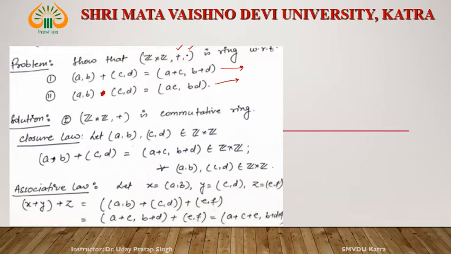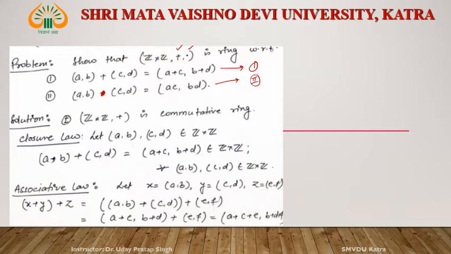Then let us see how we will show that Z × Z is a ring with respect to these two operations. What is the first condition? The first condition is that Z × Z with respect to addition is a commutative group. Let (a, b) and (c, d) belong to Z × Z. Then what is (a, b) + (c, d) from equation number 1? It is already defined, this is equation 1 and this is 2. From 1, it is (a + c, b + d). Since a and c are integers, a + c is also an integer, and b and d are integers, so b + d is also an integer. So this element belongs to Z × Z. Hence, Z × Z is closed with respect to addition.